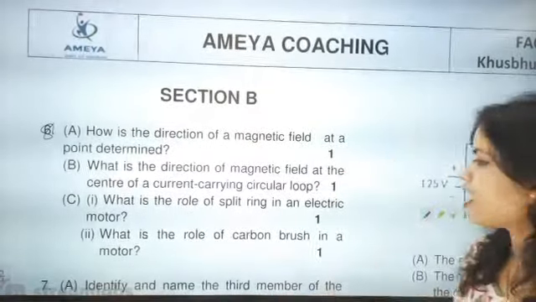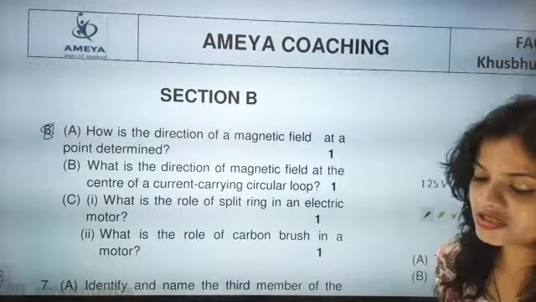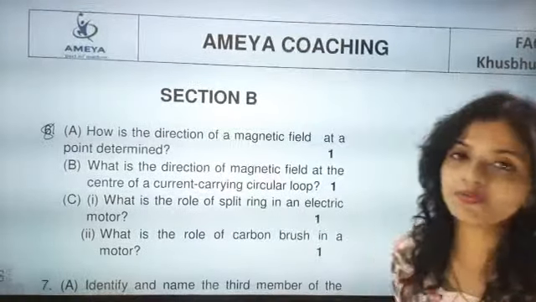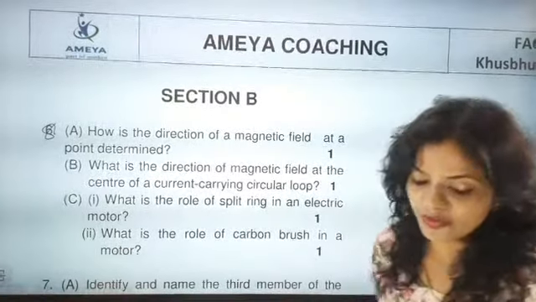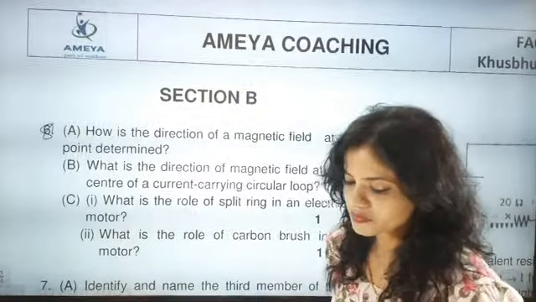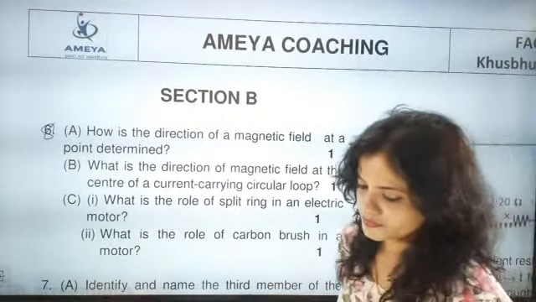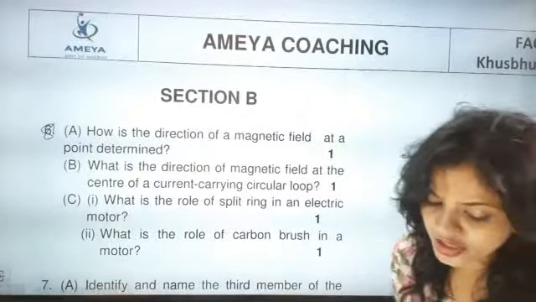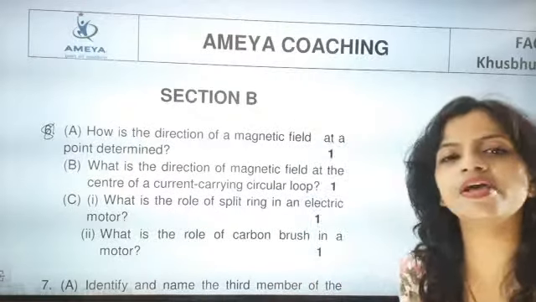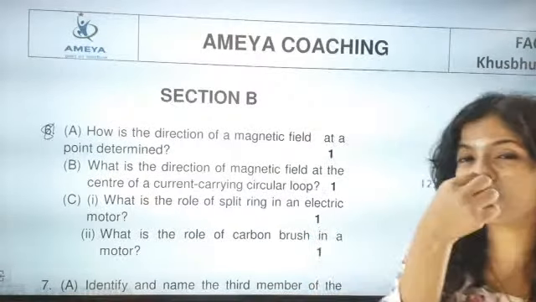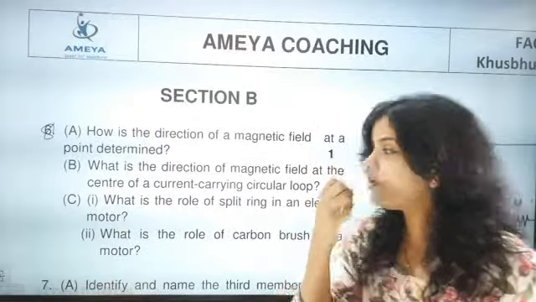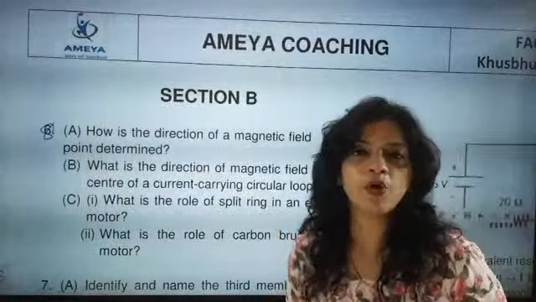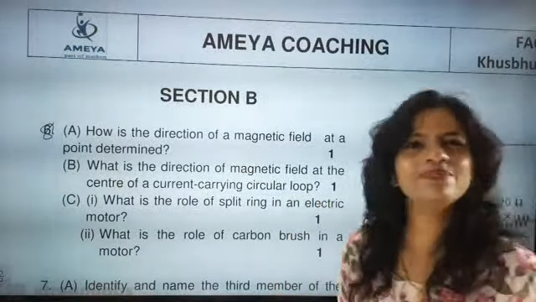And what is the role of carbon brush in a motor? Specifically, a graphite brush will be used. The most important work at the time of reversal is allowing the current to flow. Carbon brush is mostly made of graphite.